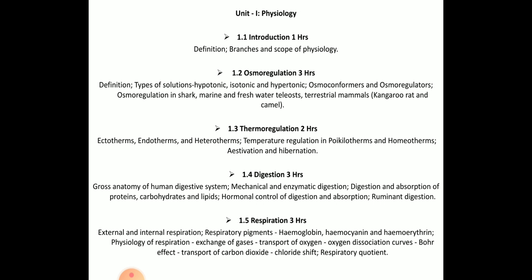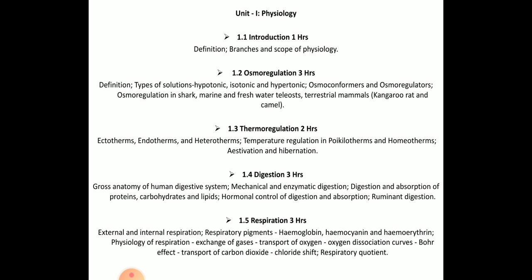And coming to the next, that is respiration. External and internal respiration, you might have already studied in your lower classes, the types of respiration, what the pigments are like hemoglobin, hemocyanin, hemoerythrin, and physiology of respiration, what changes happen during inhalation and exhalation, and exchange of gases, that is carbon dioxide and oxygen, how it is taken from the environment and released from the body to the outside.